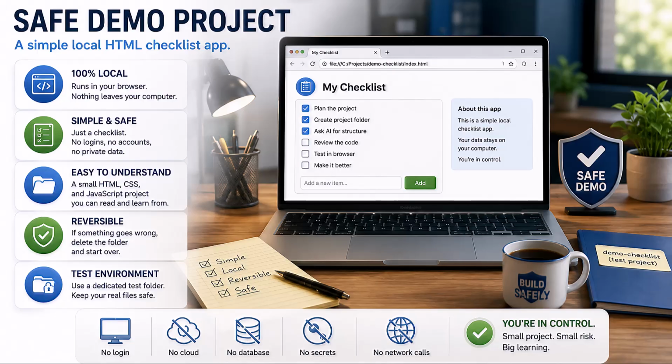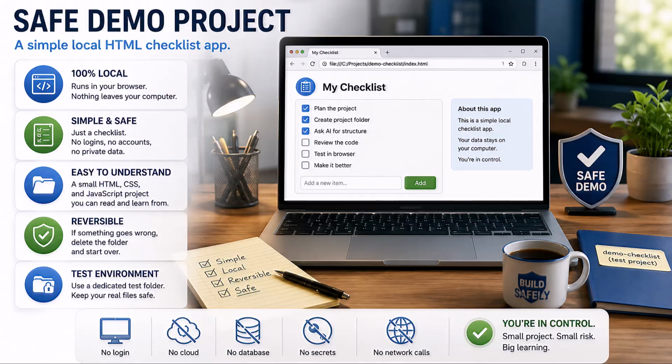Notice what that prompt does. It gives the project goal. It gives the environment, local browser. It limits the scope, one file. It limits the risk: no external libraries, no network, no file access, no accounts, no package installs. And it asks for a plan first. Before we let it write code, we read the plan.